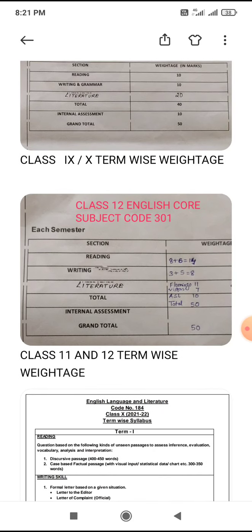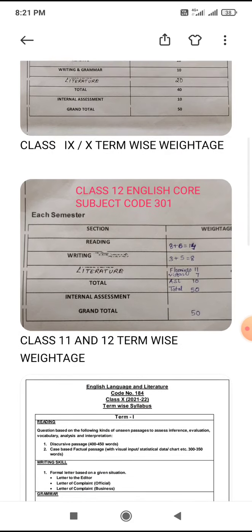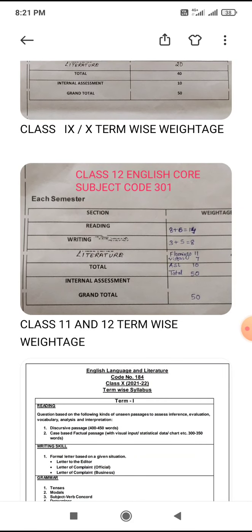Now we come to class 12. For English class 12, the subject code is 301, and for class 10 the subject code was 184. Just now I have discussed. Now 301 English code, for this the reading section is again divided into two parts, that is 8 plus 6, 2 comprehension passages will be there. Writing section 3 plus 5, 8 marks, and literature Flamingo 11 marks and Vistas 7 marks. So it comes as 40 marks. Along with that 10 marks ASL. It comes as 50 marks.